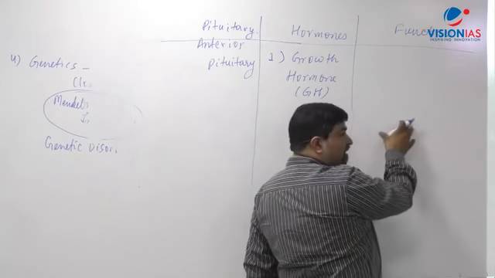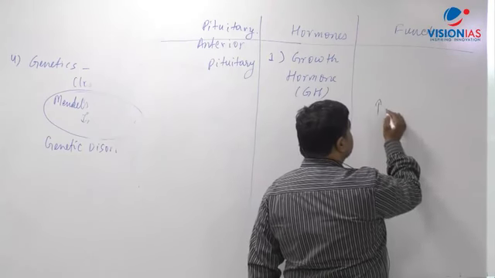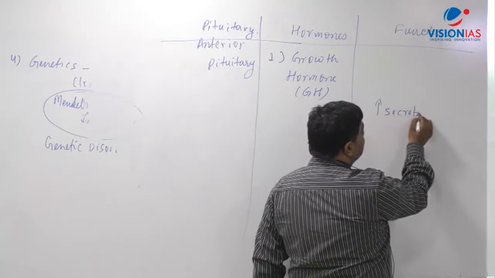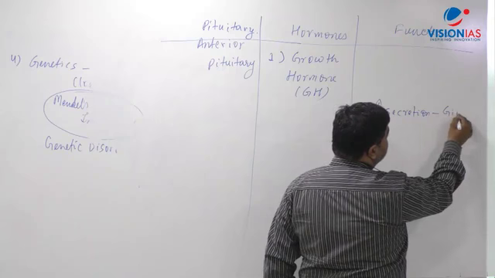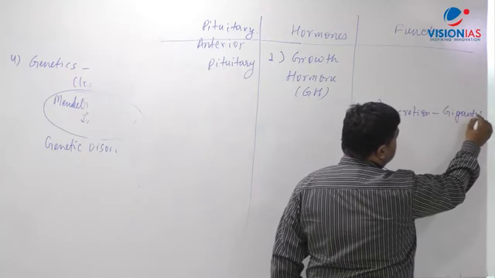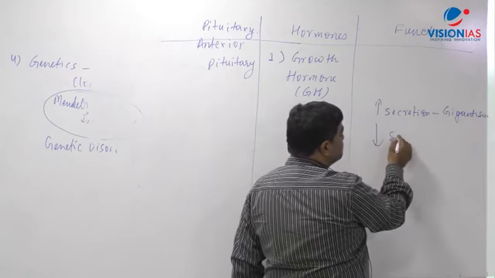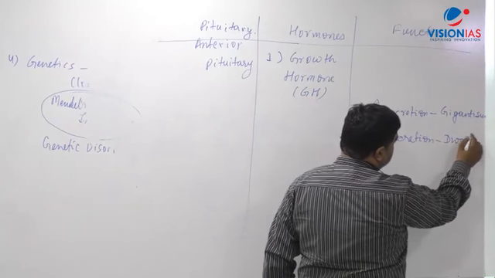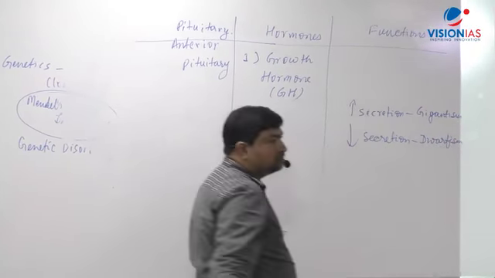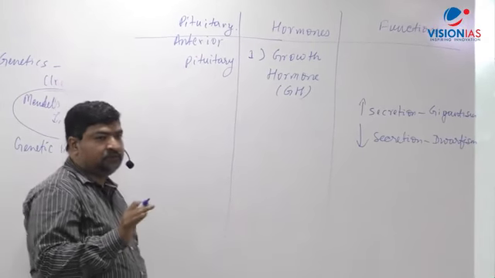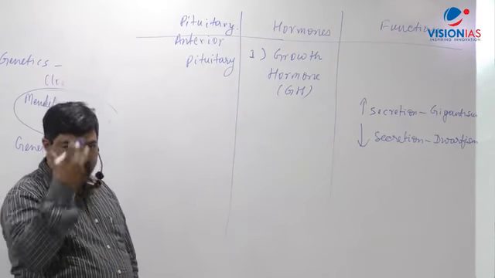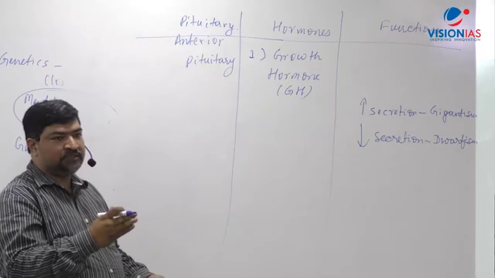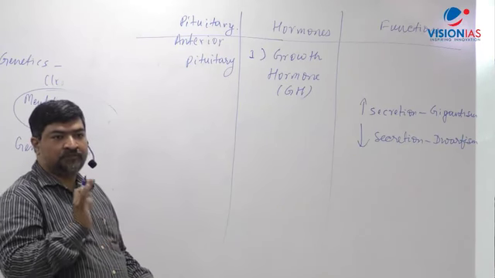Now, after that, in short form you write this. There's an increase in secretion, that is more secretion. Write in an arrow form, and give a dash: gigantism. And the less secretion, dwarfism. Okay? Growth hormone, right? What is the role? Growth of the entire body, particularly the skeleton. So increase in secretion, gigantism; decrease in secretion, dwarfism.